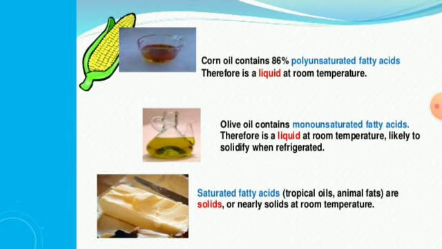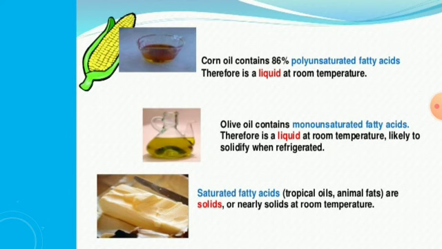Those are the diagrammatic examples for monounsaturated fatty acids and saturated fatty acids. See, corn oil contains 86% polyunsaturated fatty acids. Therefore it is liquid at room temperature, due to the presence of unsaturated fatty acids.